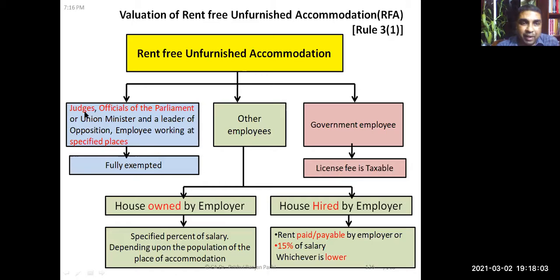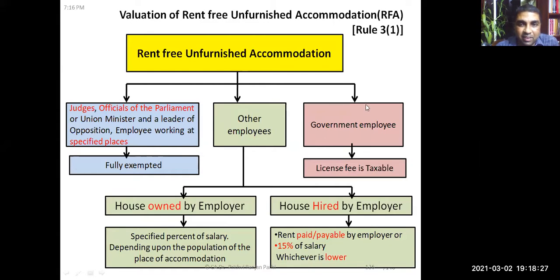First of all, if it is provided to judges, officials of parliament, union ministers, leader of opposition, or an employee working at some specified places, we will be learning what these places are. Then what is the treatment? That is fully exempt. Unfurnished rent-free accommodation is fully exempt in this situation.